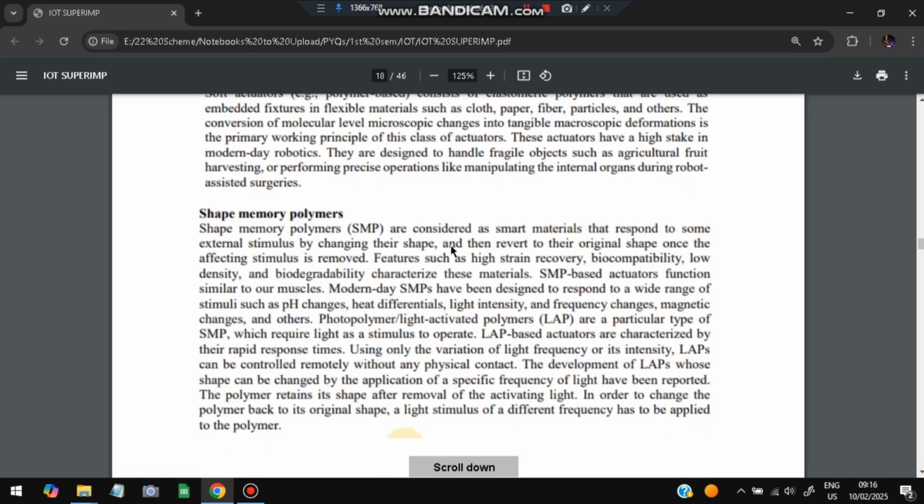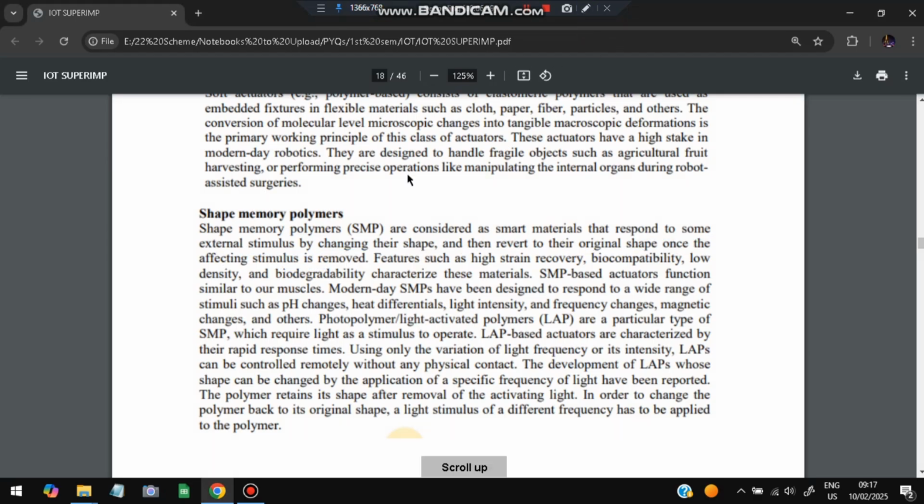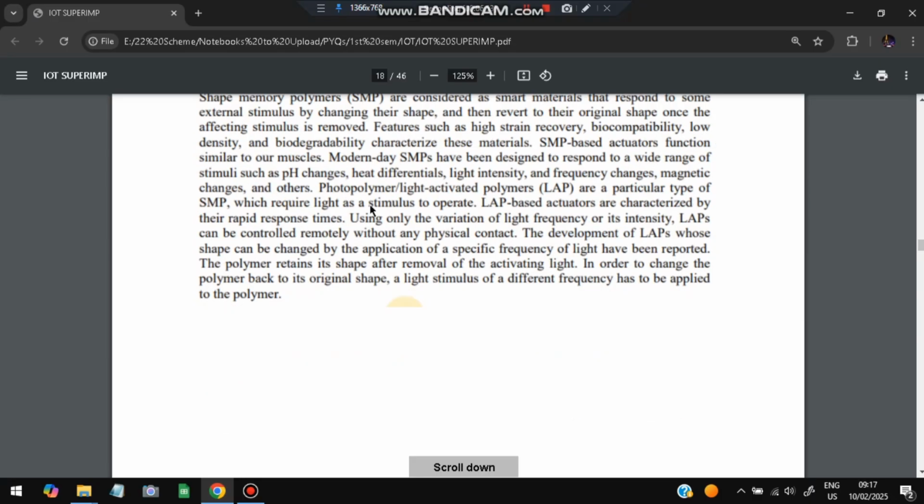For example, it responds to some external stimulus by changing its shape, and then reverts back to the original shape once the affecting stimulus is removed. So based on our input of stimulus or no stimulus, we can change the shape, and because the shape is changing, that shape change force can be applied at some microscopic level to achieve the desired shape or whatever we want to change. So these two deal with the microscopic level. This is the sixth and seventh type of actuators.